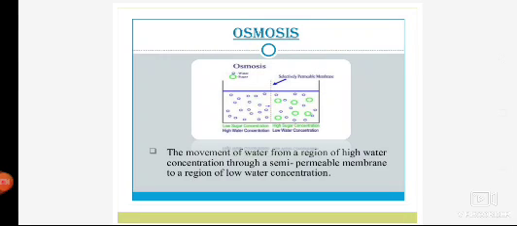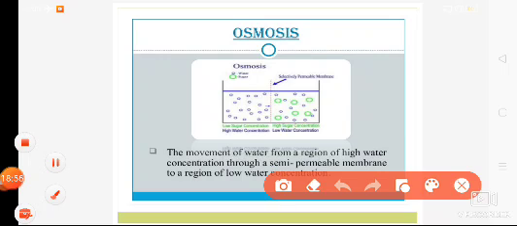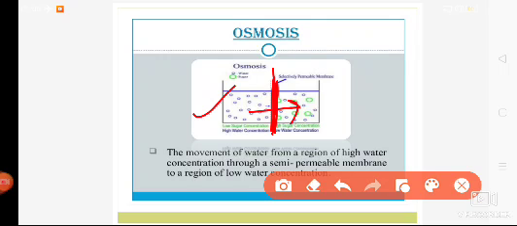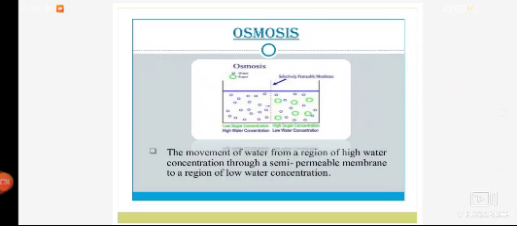Now moving on to osmosis. Osmosis is again a concept where there is movement of particles, but here it is the movement of water particles from a region of higher water concentration to a lower water concentration. But the exception is there is a presence of a semi-permeable membrane. In the presence of a semi-permeable membrane only, here is a semi-permeable membrane, the water molecules move from this higher concentration to this lower concentration. So this is known as osmosis.